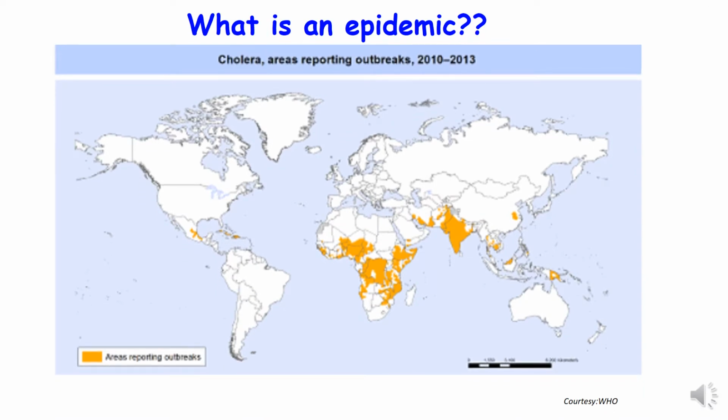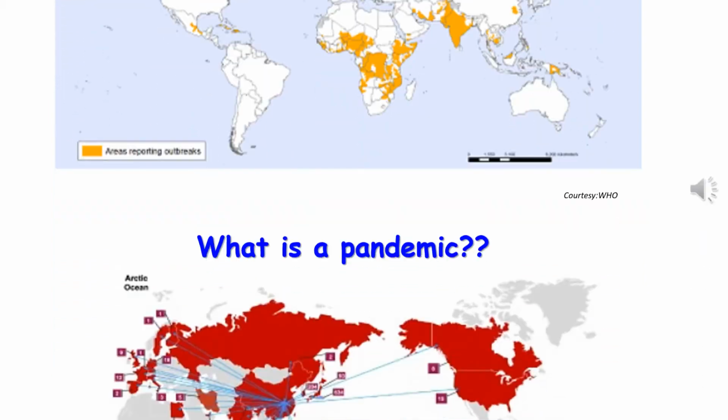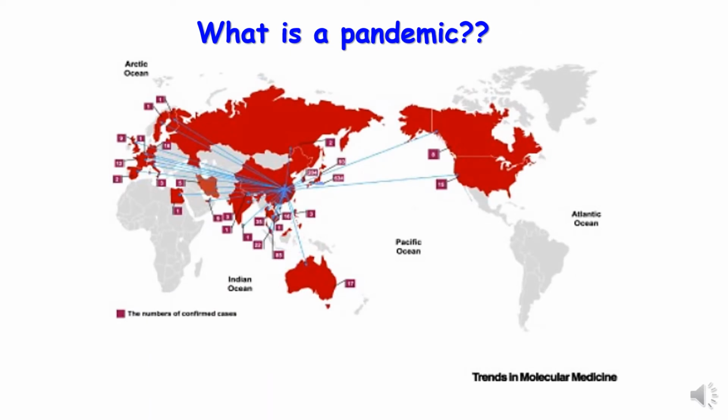What is the difference between epidemic and pandemic? Epidemic is a rapid outbreak of an infectious disease in a given population that is restricted to a particular location, also within a short period of time. But pandemic is a different thing. It's basically an epidemic situation that occurs worldwide over a very large area, crossing the international boundaries, usually also affecting a large number of people. The novel coronavirus originated from Wuhan in China in late December 2019, and eventually it spread across the entire globe.